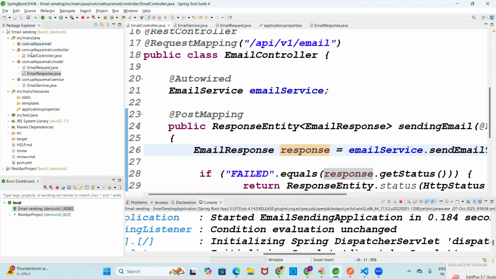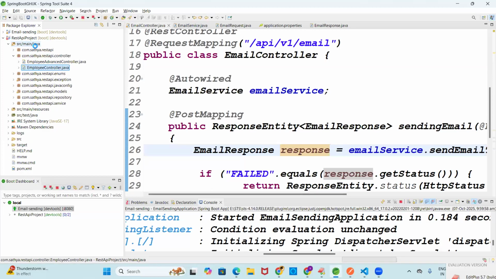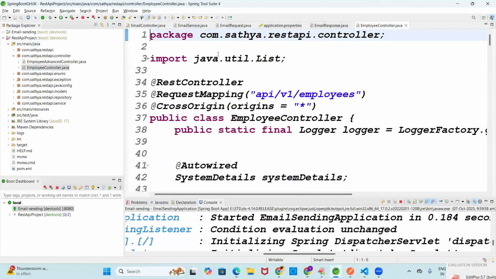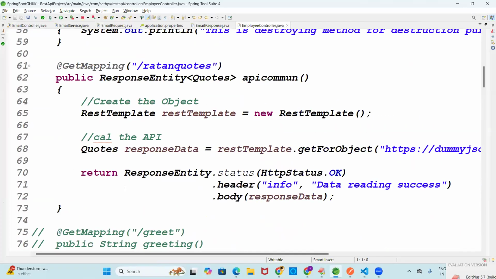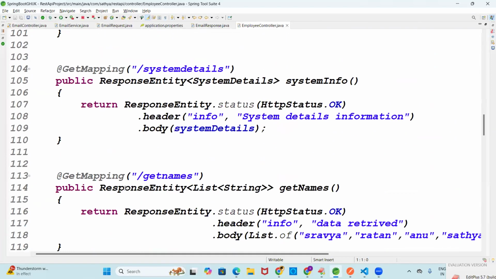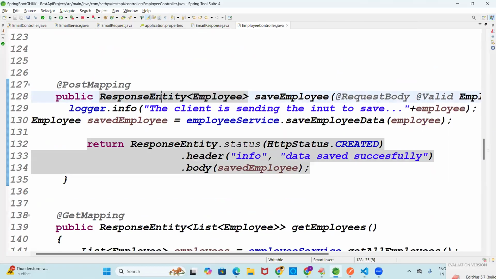See guys, first you can open that previous example, the email sending in the SAP project we have. In src/main, open the controller class, EmployeeController. In EmployeeController, please cross check the post mapping once. In the post mapping, you are sending what? This is a post mapping. Save the data. After saving the data, you return ResponseEntity of what data here? Employee data. You return only employee.